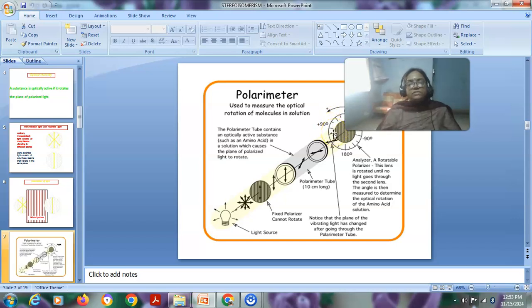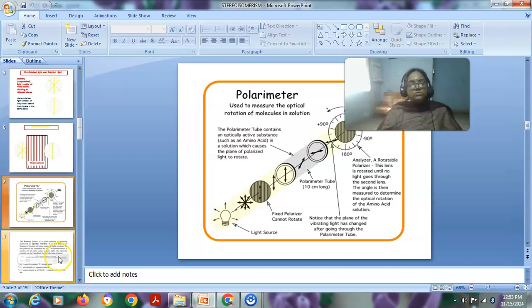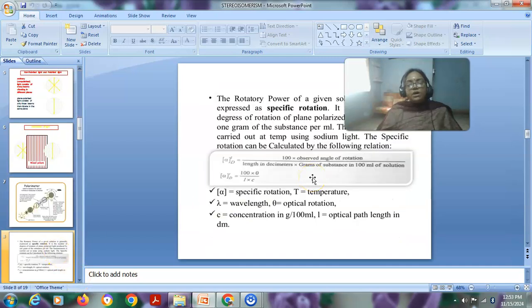That is, if the compound has a tendency to rotate the plane polarized light in the clockwise direction, that compound is called a dextro-rotatory compound, and it is designated by the letter D. We give it a plus symbol, because it rotates the plane polarized light in the clockwise direction. When the rotation is in the anti-clockwise direction, we use the symbol minus, and that compound is called a levo-rotatory compound.